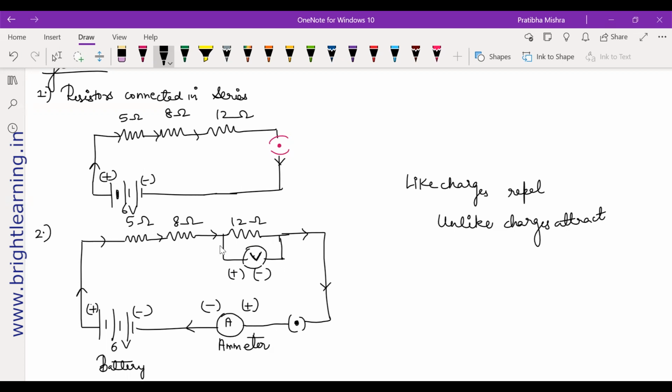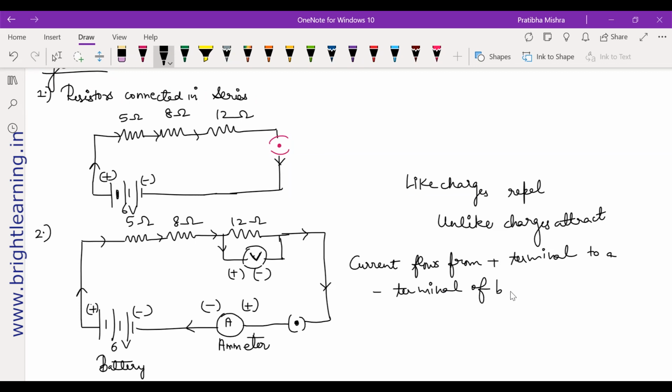So if you want, you can also show the flow of current like this. But whenever you write a statement, you know how a statement is written. A statement is written in this way: current flows from the positive terminal to the negative terminal of a battery.